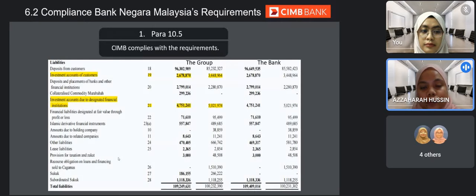So we move to CIMB Bank. It shows that CIMB Bank meets the requirement for para 10.5, where it discloses the investment accounts in the carrying value. Next.